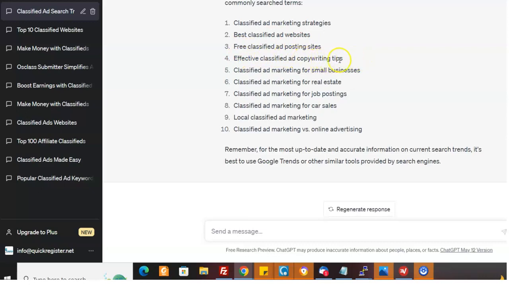Effective classified ad marketing tips, 7 effective classified ad copywriting tips, and talk about the benefits of using classifiedsubmissions.com. There's enough to go on just by doing that to come up with 10 different articles. You put them on Medium, start sharing them on social media, and Medium gets ranked in Google very, very well.